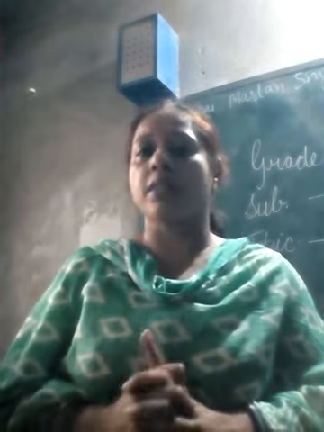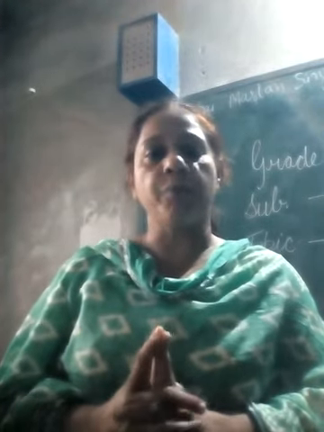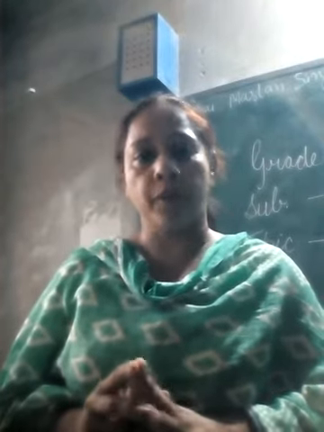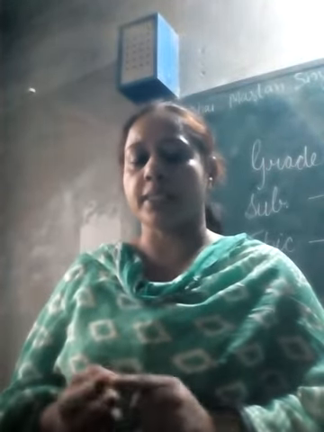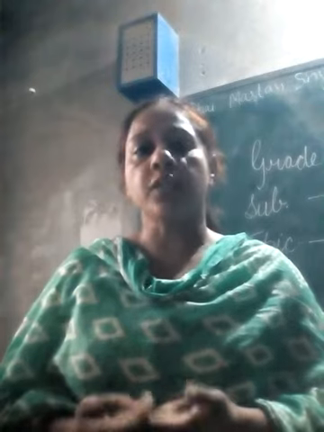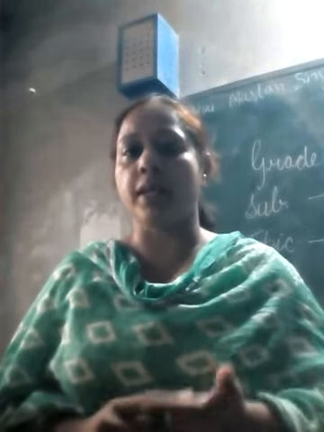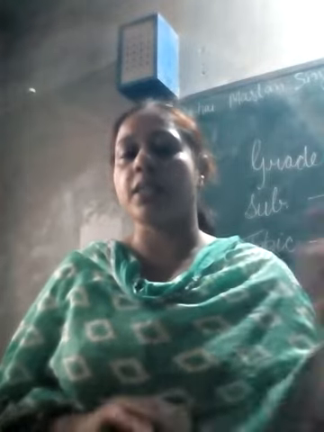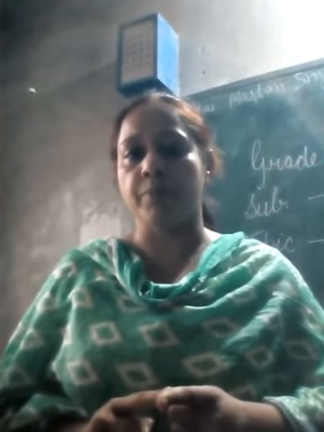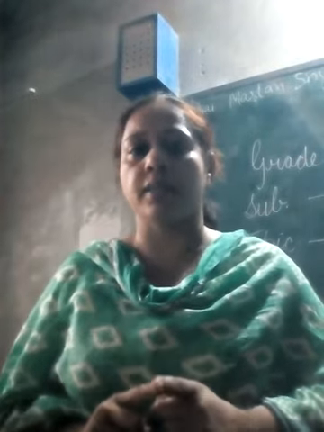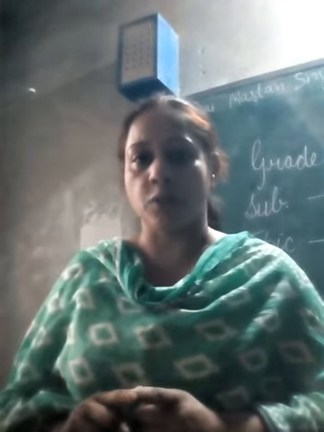Number 1 is lithosphere, number 2 hydrosphere, and number 3 atmosphere. First of all, we will discuss the lithosphere. Lithosphere: the word litho comes from the Greek language. The lithos in Greek means stone. The hard surface of the earth is called lithosphere.